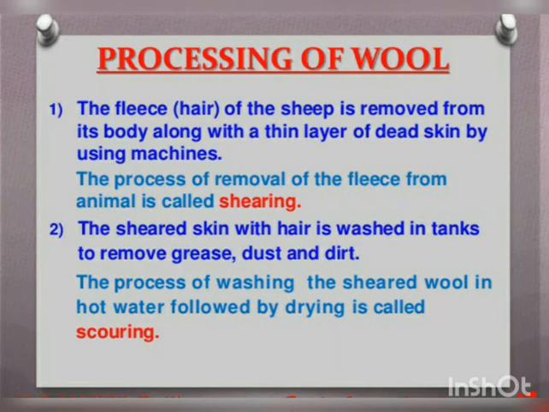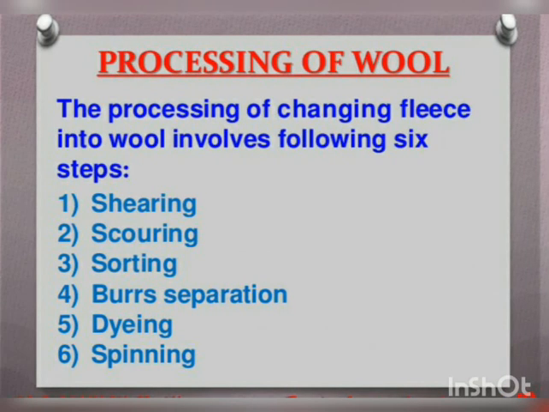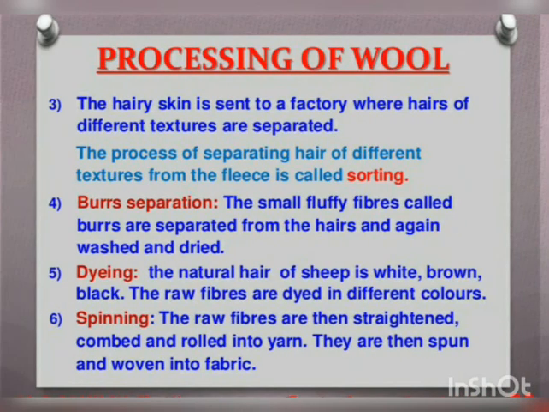These are some steps. The first one is shearing, the second one is scouring. The sheared skin with the hair is washed in a tank to remove the grease, dust, and dirt. To remove all these, they are washed thoroughly. This is called scouring. These are the steps used in the processing of wool: shearing, which we discussed, then scouring, that is washing, then sorting, burrs separation, then dyeing, and then spinning.